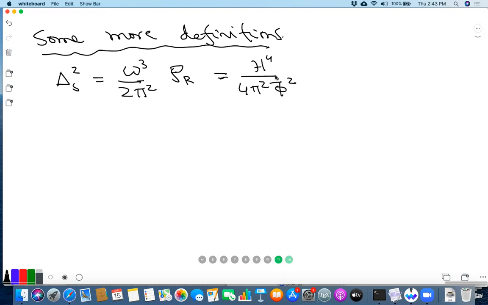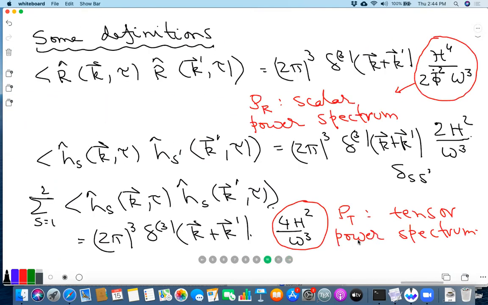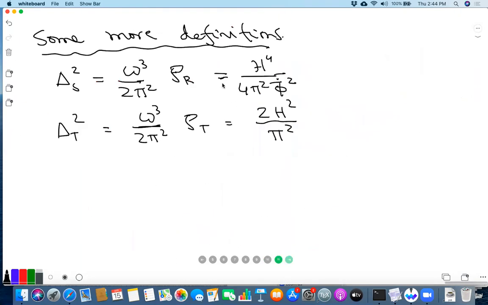So this doesn't contain any new information. It's just some combination. And similarly, the tensor amplitude, which is 2h square over pi square. Because there's a factor of 4 in this expression, that 4 can't combine with 2. Here there's a half, so that gets this 4 in the denominator.